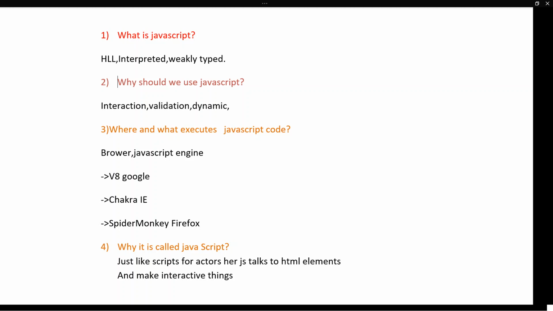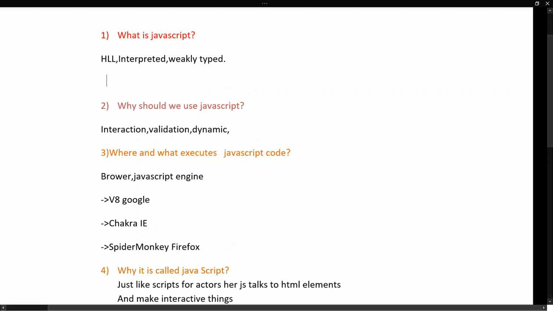JavaScript is a weakly typed, or loosely typed, or untyped programming language. You will hear this word many times. In other programming languages like Java or Python, to store any value we first have to explicitly define the data type. Understand? For example, in C, if I want to store the value 23, I have to write int b equal to 23. With the help of this code, it understands that 23 is of integer type and stores that value as an integer.